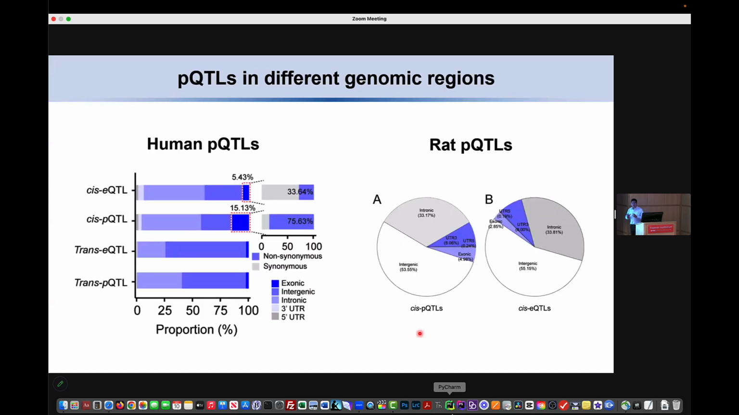In our human study, we found these cis pQTL are highly enriched in exonic variants. However, in our rat pQTL, we didn't observe the same enrichment. One possibility is that maybe we didn't include all the exonic variants for the mapping.